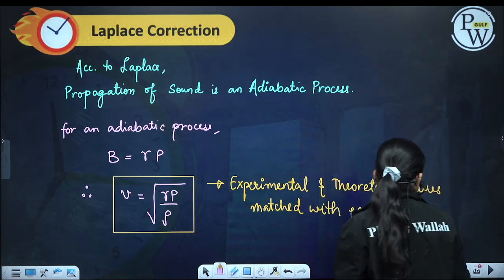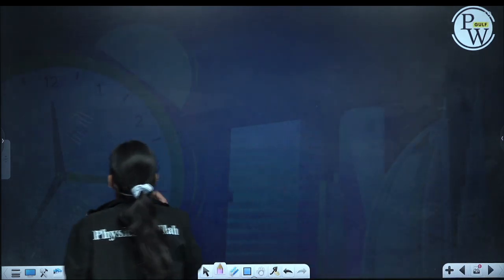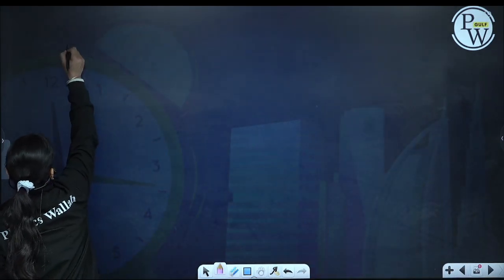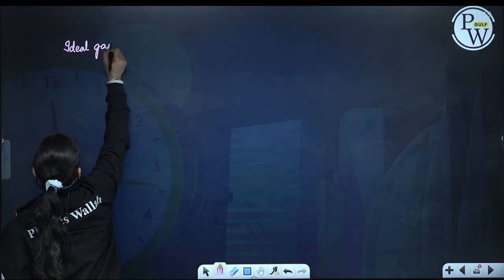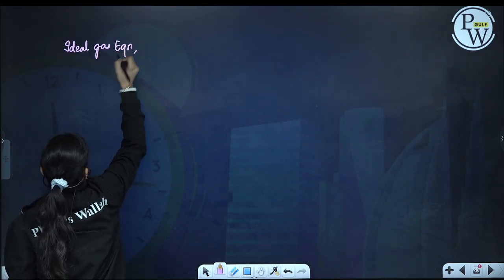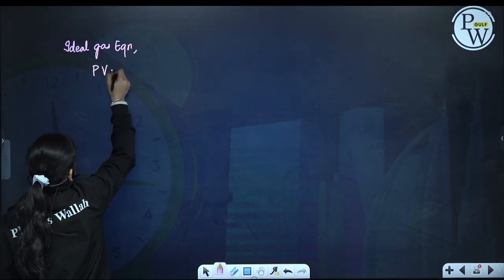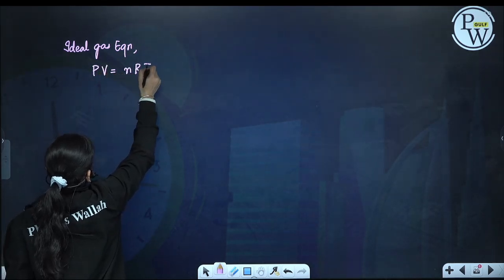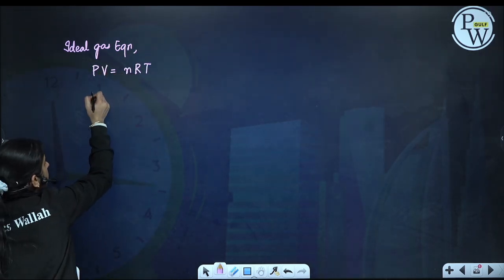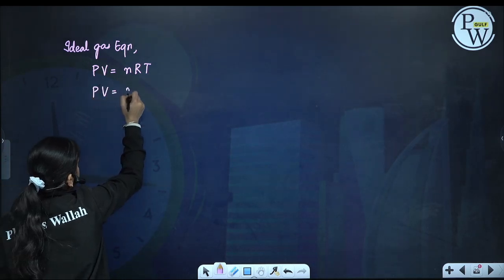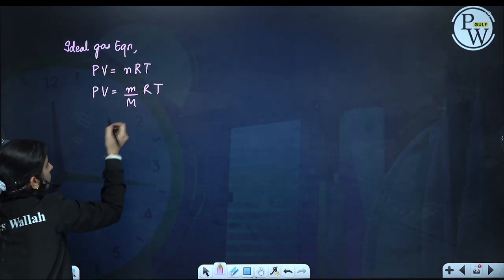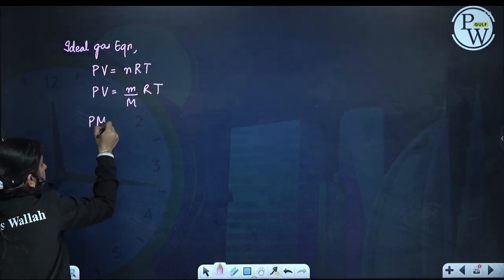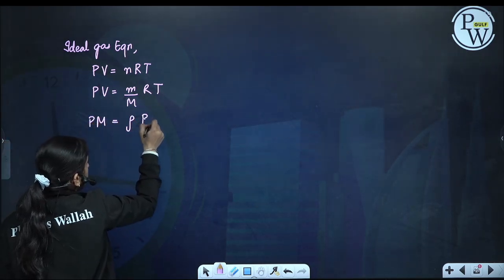Now let us do its variation. We know the ideal gas equation, PV is equal to nRT, and we can write n as mass by molar mass, so that PV = (m/M)RT. Mass per unit volume becomes density, so P into M is equal to rho RT.